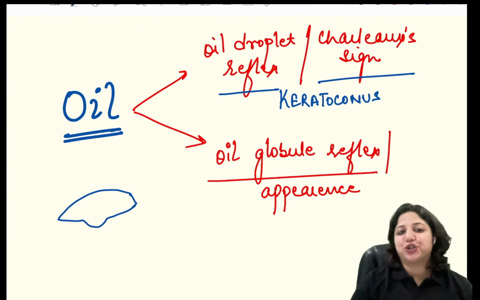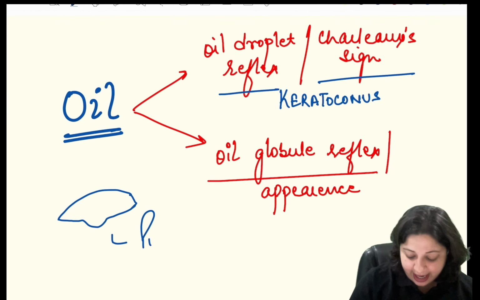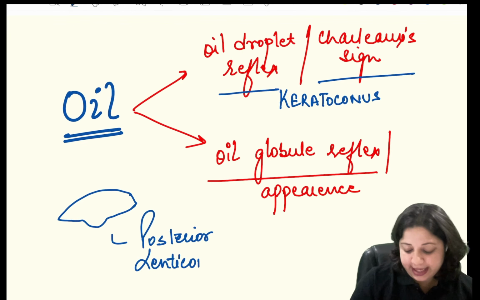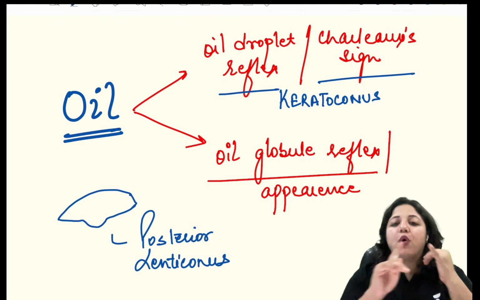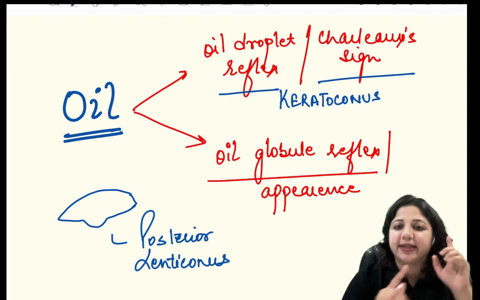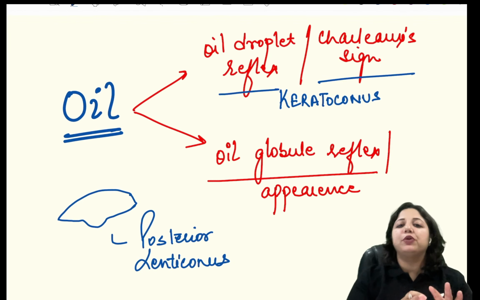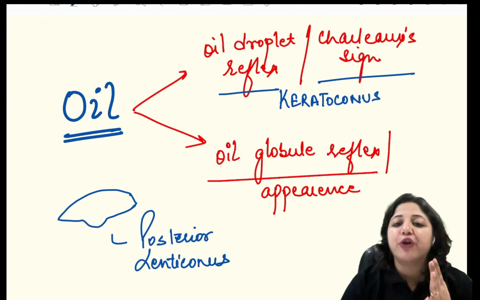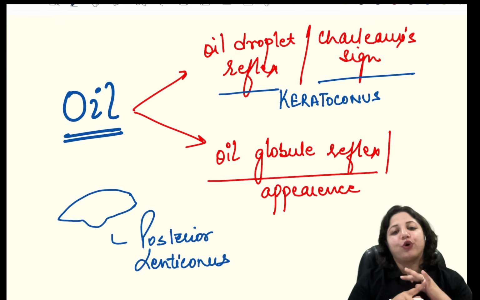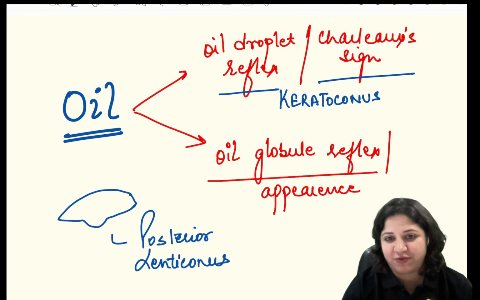What is this condition? This is called posterior lenticonus. Right? So now no confusions. Oil droplet reflex, Charlie's sign, keratoconus. Oil globule reflex, oil globule appearance, posterior keratoconus. Oil drop cataract, seen in cases of galactosemia.